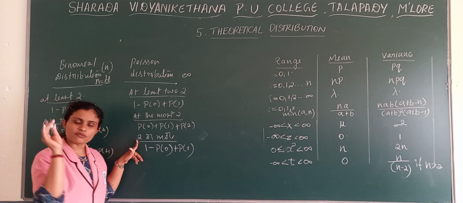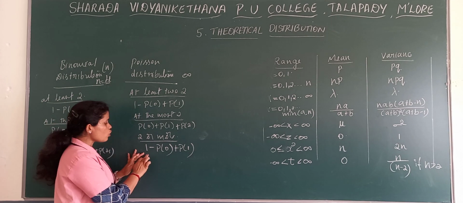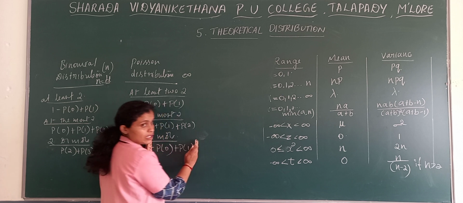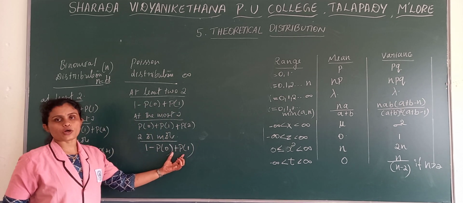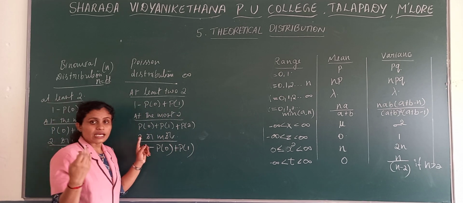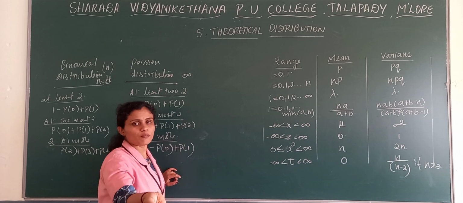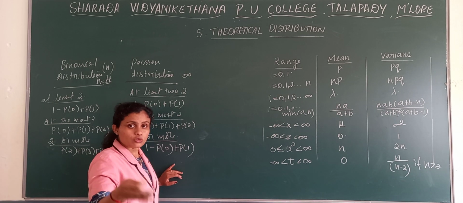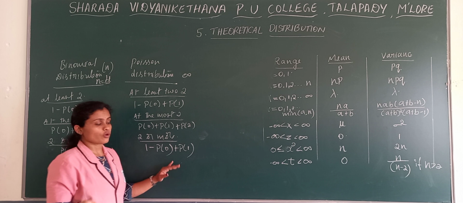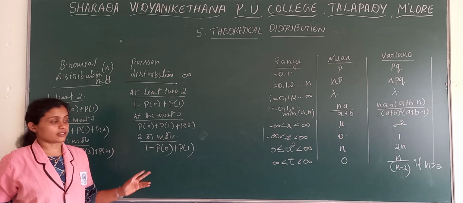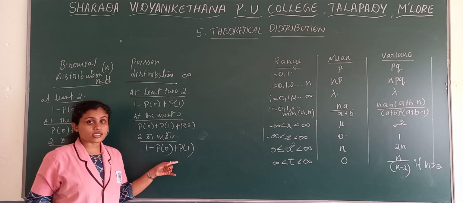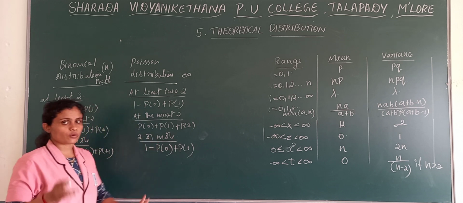2 and more than that will remain. From the total, if we deduct these two possibilities, because it cannot be these two possibilities. They have clearly mentioned here that it is 2 or more. So it should be 2 or more, and it is 2 or more. So lesser than that we will deduct. This is in case of Poisson distribution, 2 or more.